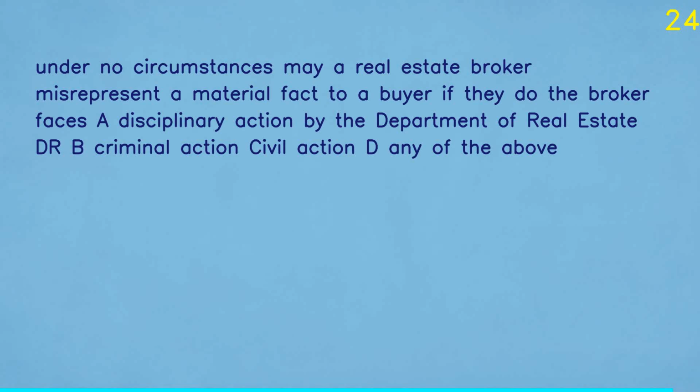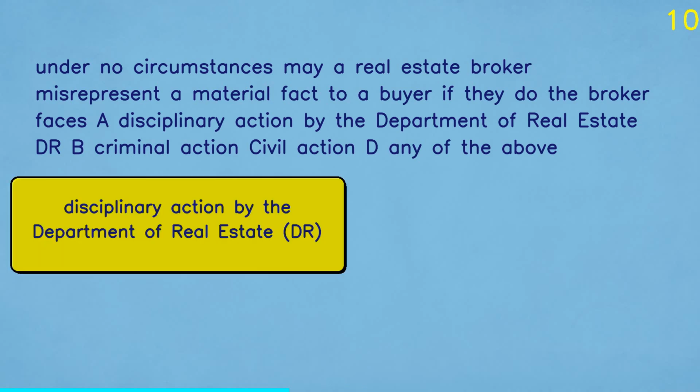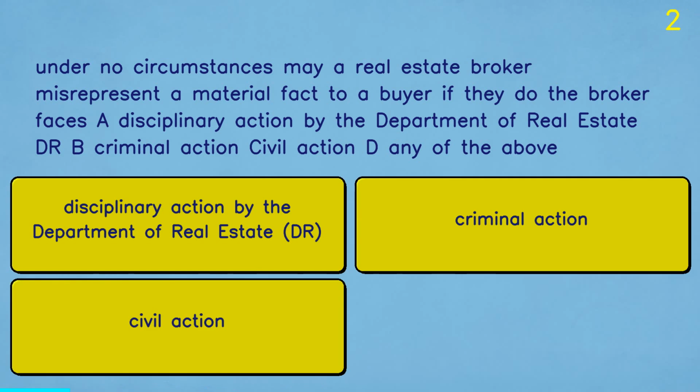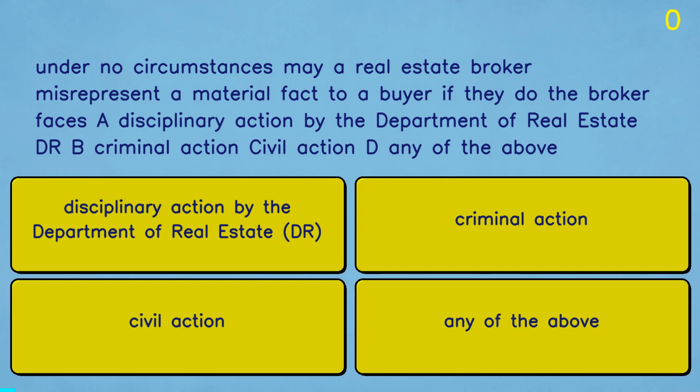Question 2. Under no circumstances may a real estate broker misrepresent a material fact to a buyer. If they do, the broker faces: A. Disciplinary action by the Department of Real Estate, DRE. B. Criminal action. C. Civil action. D. Any of the above. The correct answer is any of the above.